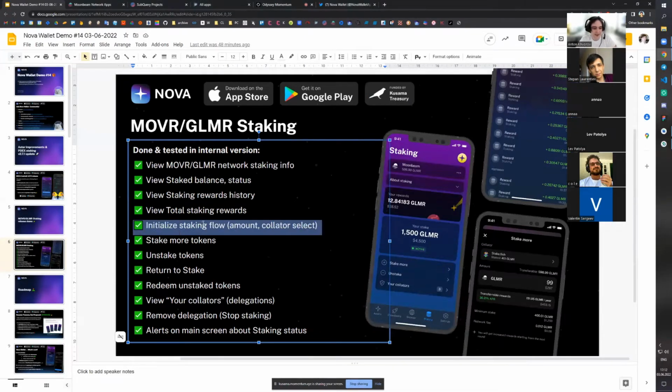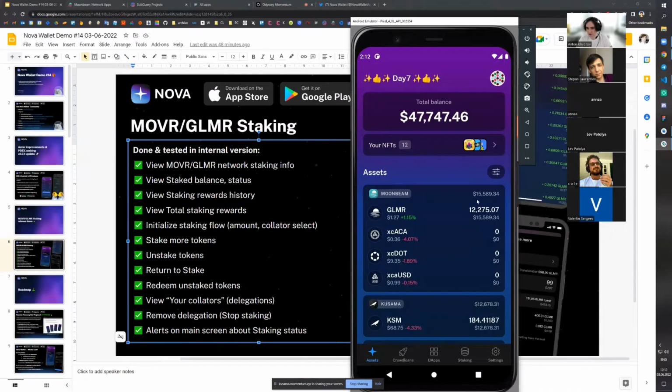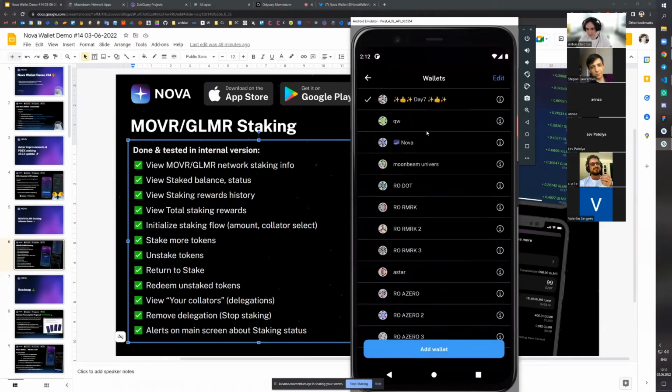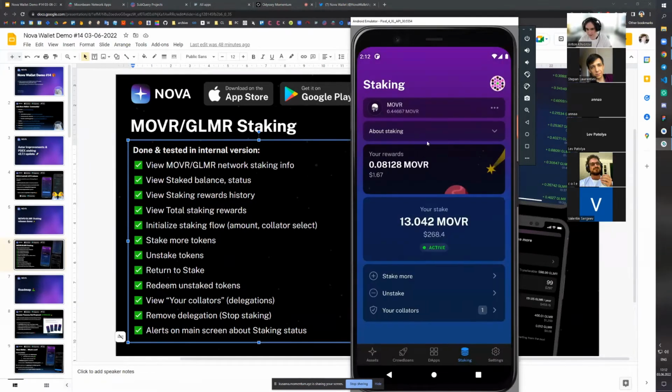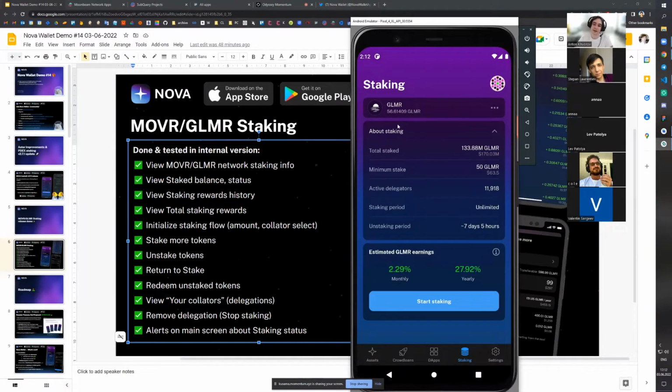Now, let's talk about the staking itself, because before we just saw information about your staking or your staking stats, but now let's try to submit something to the blockchain. The first feature here is to initialize the staking flow, or start staking. For that, let me switch to some account which is not staking at this moment. Let's see if I will find one. Yes, wonderful. So let's try to stake on GLMR, if that's possible.